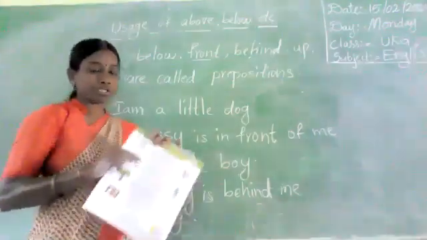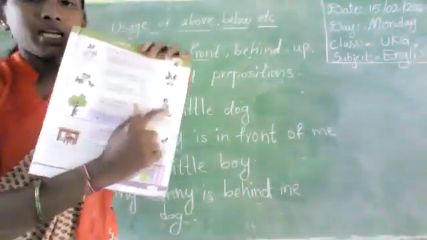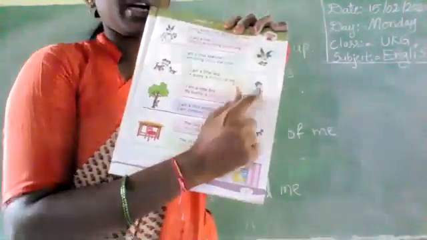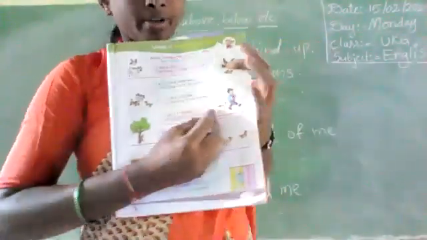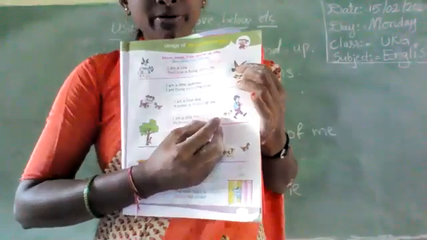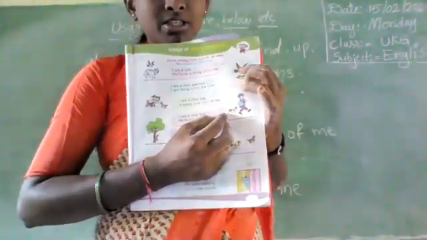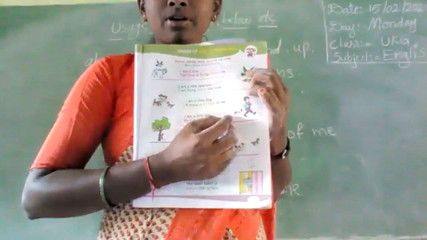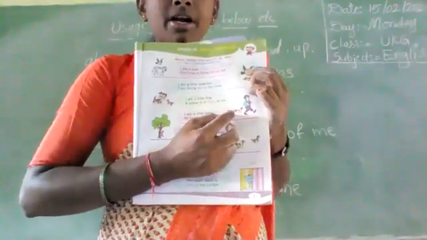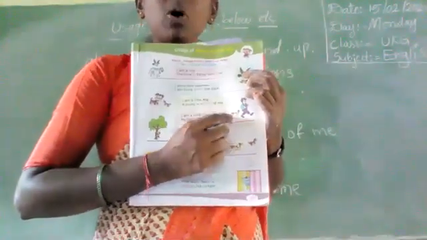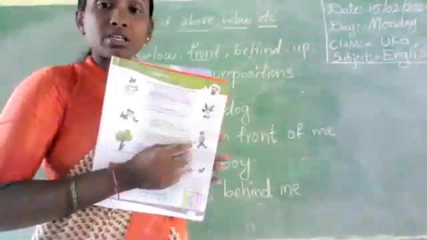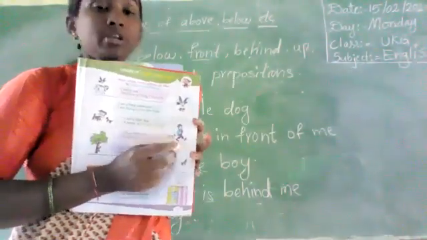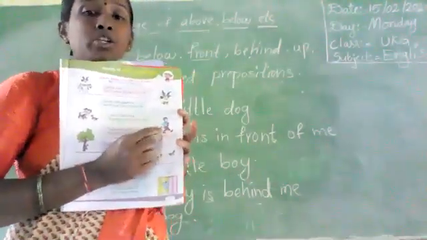I am a little boy. My bunny is behind me. Where is the bunny? Bunny is behind the boy. Where is the dog? The dog is behind the boy.